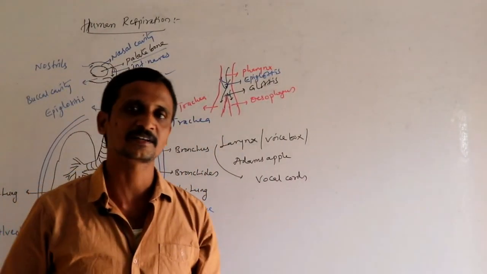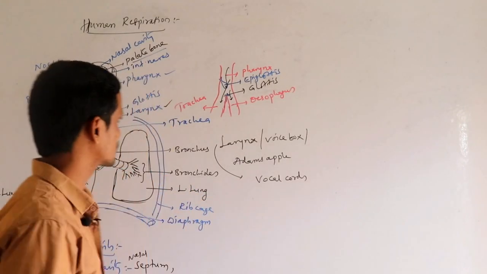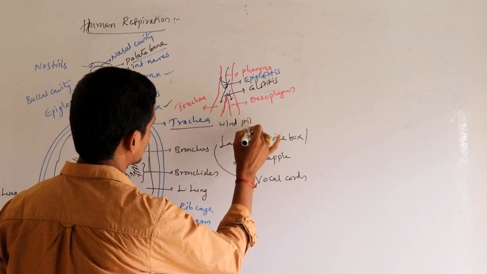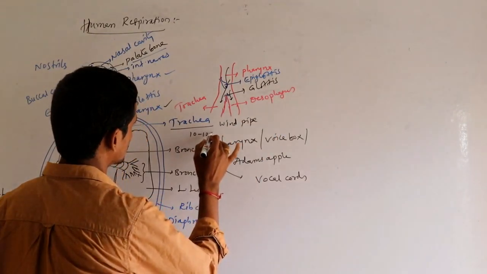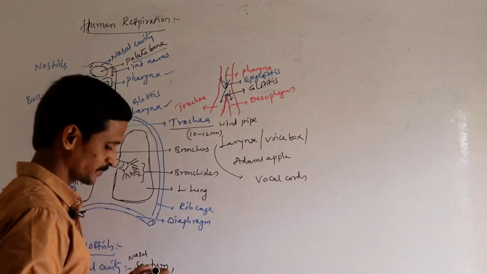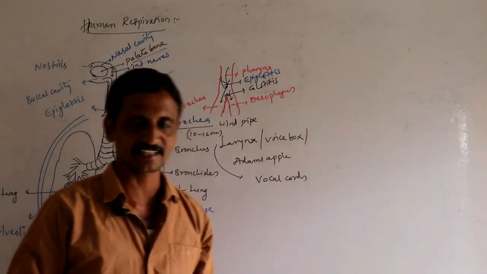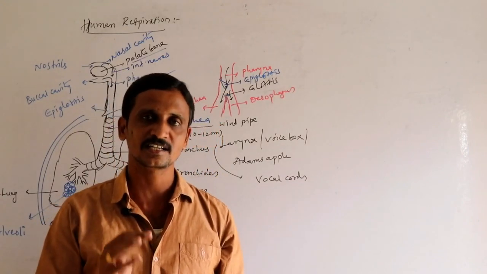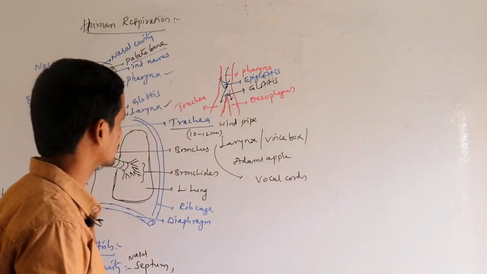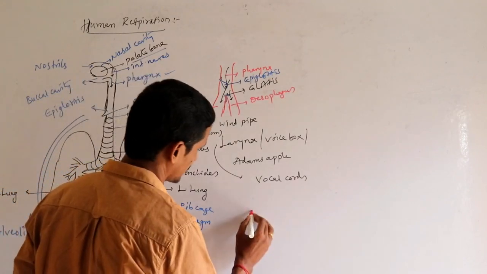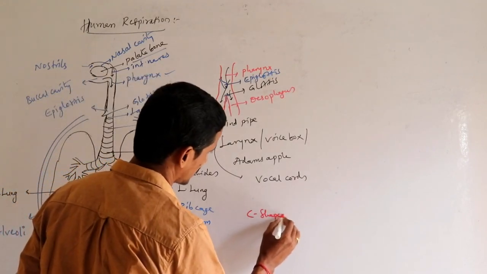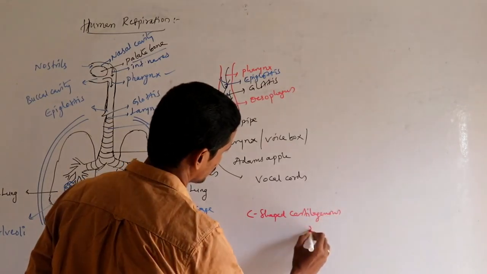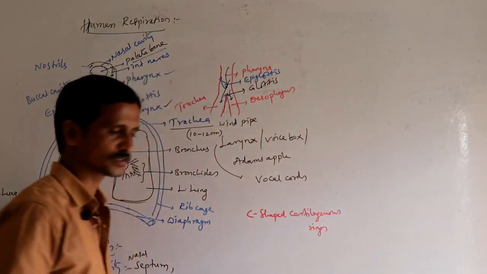Trachea is commonly called the windpipe. It is approximately 10 to 12 centimeters in length, and the trachea is supported by C-shaped cartilaginous rings, which prevent the trachea from collapsing and closing.